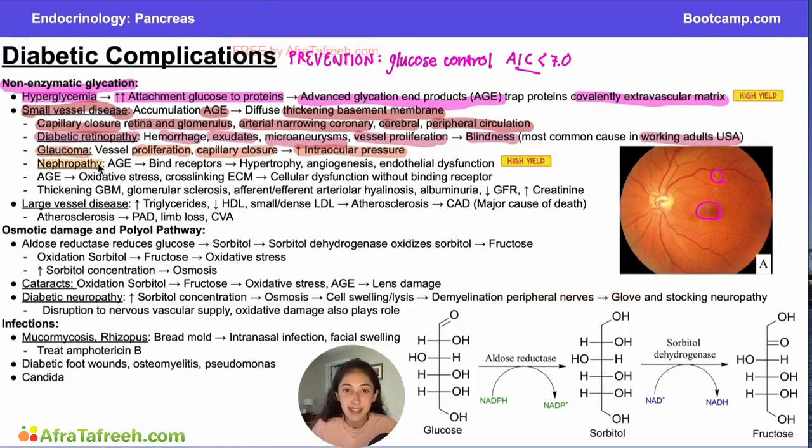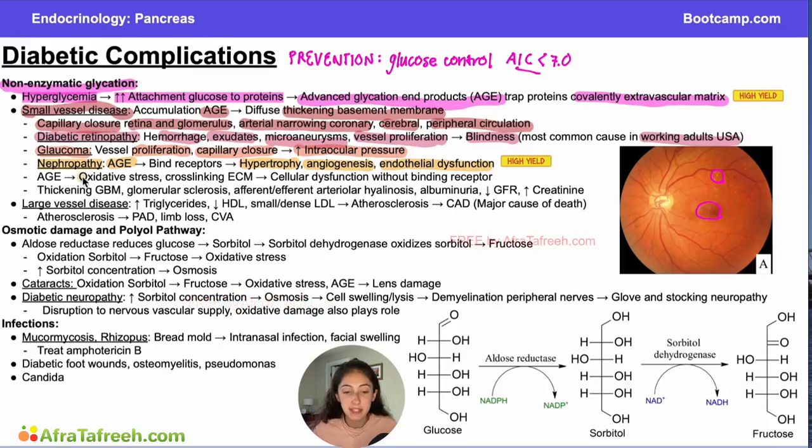And I think this is really high yield because they love to test nephropathy on step 1. And what's happening in nephropathy is you have these advanced glycation end products binding to receptors and causing hypertrophy, angiogenesis, as well as endothelial dysfunction inside the vasculature that supplies the kidney.